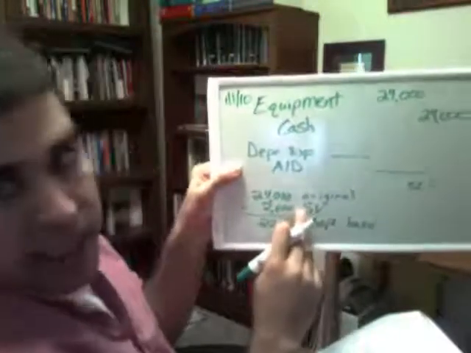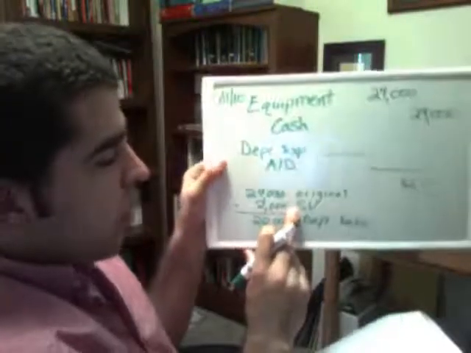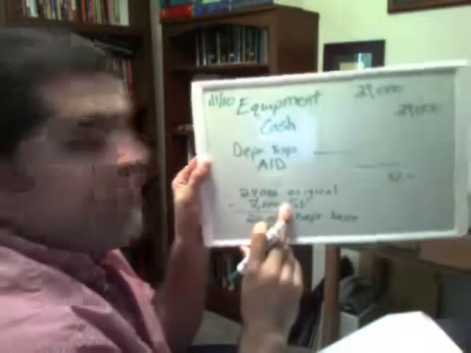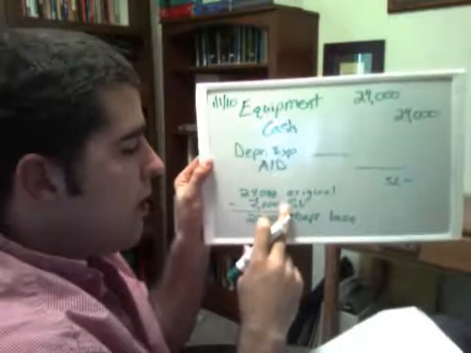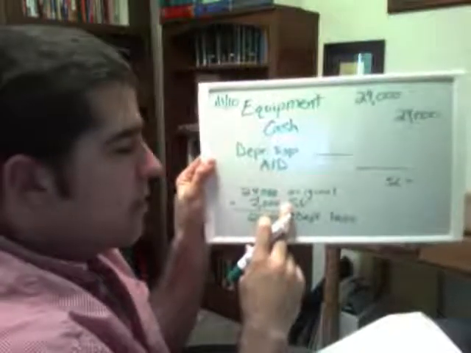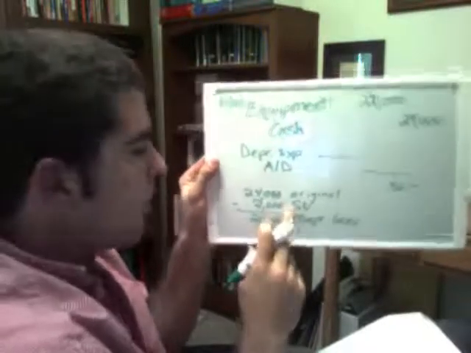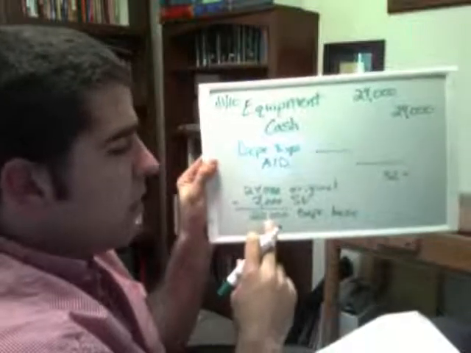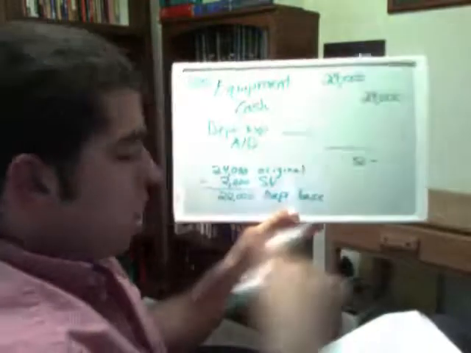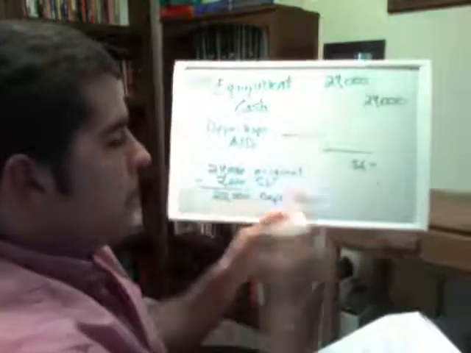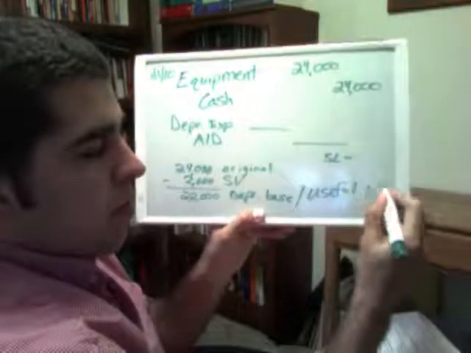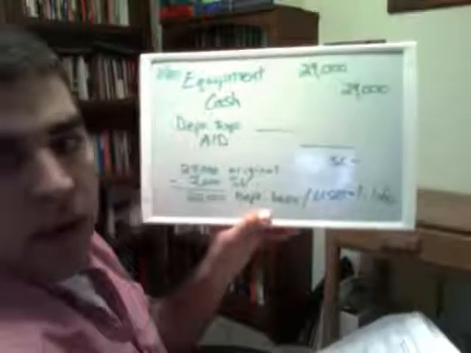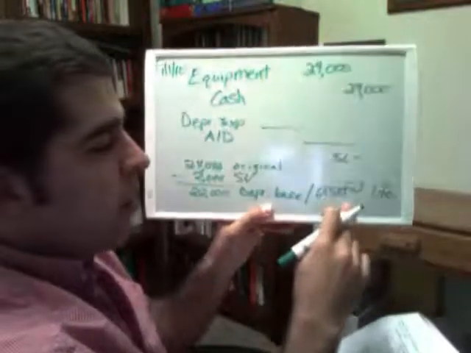We don't want to go below our salvage value because what this says is at the end of the life, we think we're going to be able to sell this asset for $2,000. So we want to have exactly this amount as the net value of the asset at the end of the life so that if we sell it, there's neither a gain nor a loss. So we're going to take $22,000 in depreciation. Under the straight line method, straight line means the same every period. We're just going to divide this depreciable base by the useful life. Okay, 22,000 divided by whatever we determine the useful life is.